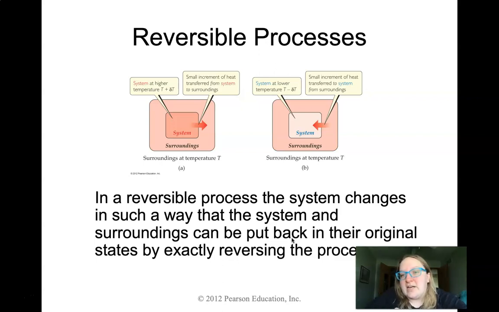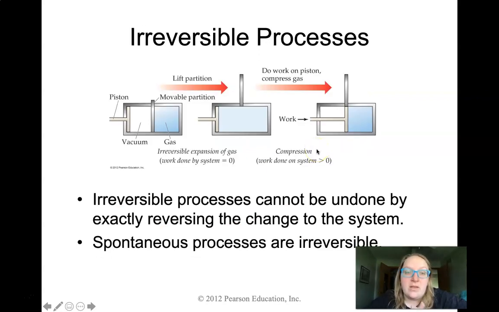And in our thermodynamics chapter, we're going to focus on this idea of systems and surroundings. So think of the system as the beaker, and the surroundings is everything outside of the beaker. If the system is going to give off heat, we will see that heat can be transferred from the system to the surroundings. And if the system, or the beaker, needs to absorb heat, then it's going to take that heat from its surroundings. So this is just kind of a definition of how our heat is moving in this particular case.